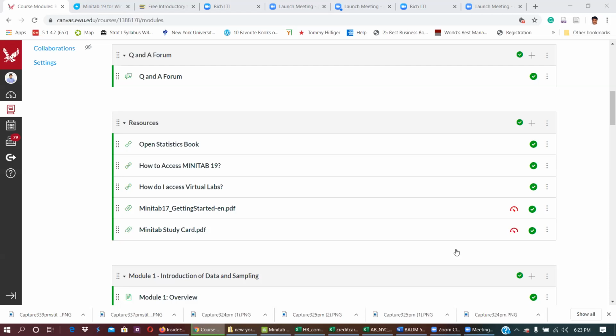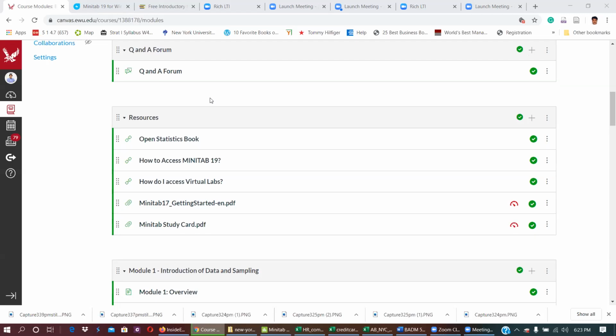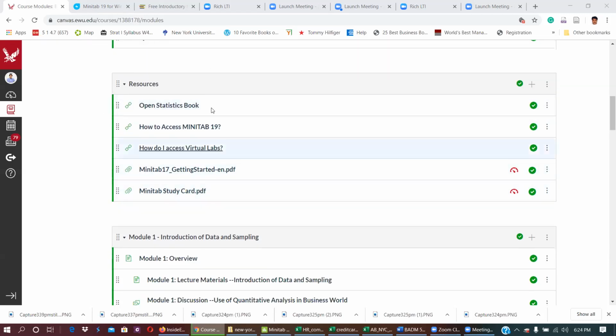Okay. Lockdown browser, I will inform you about that because I made a few changes. You don't need to worry about it. You will have Minitab also. Net storage is always available with you, because being a student of Eastern Washington University, you have this privilege. So this is about basic information.